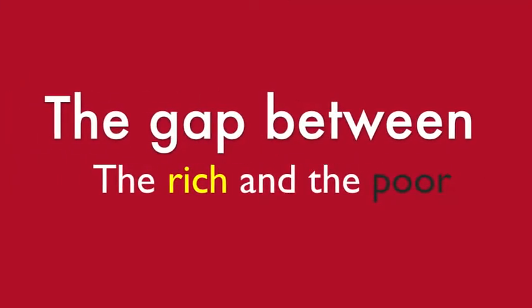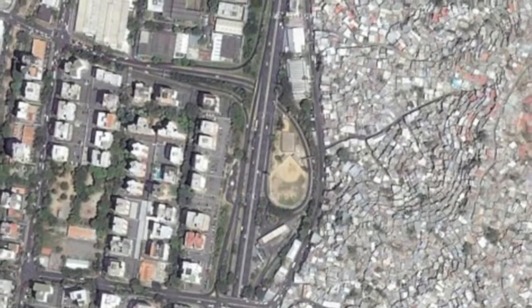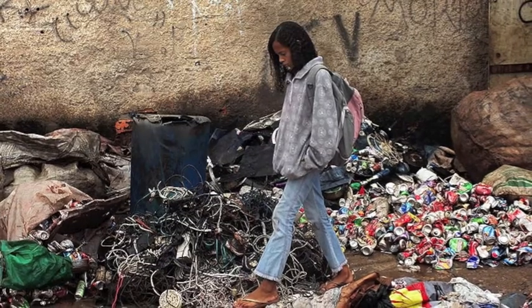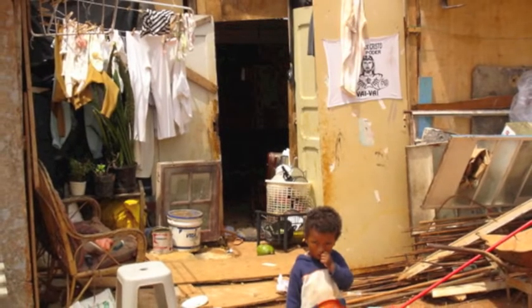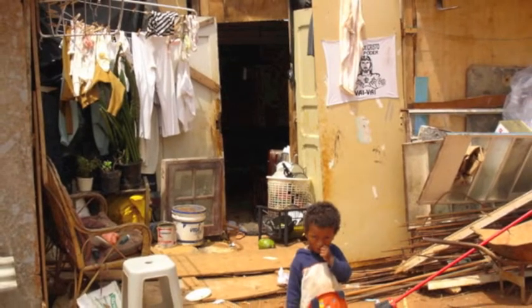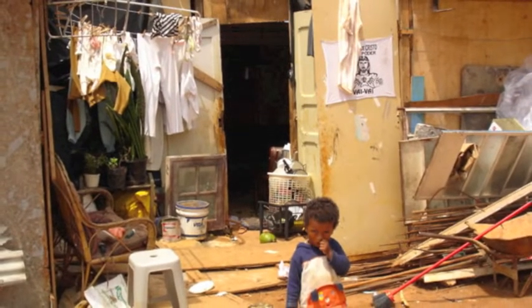The gap between the rich and the poor. Although Brazil is developing very fast as a country, a lot of people think the gap between the rich and the poor is widening. As you can see, there is a lot of poverty in northern Brazil. One way we can reduce the gap between the rich and the poor is reducing taxes for poor people.